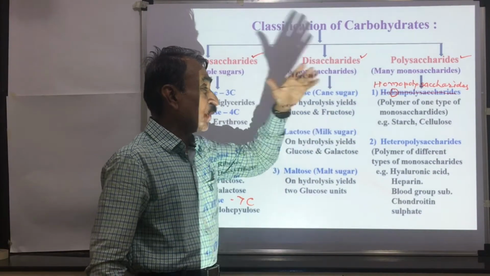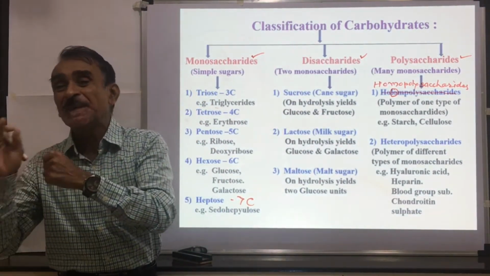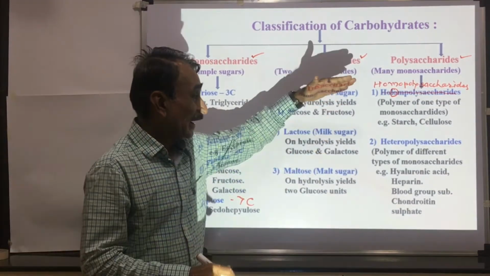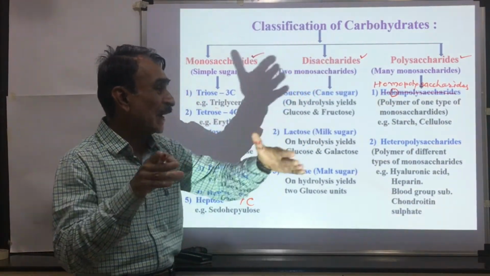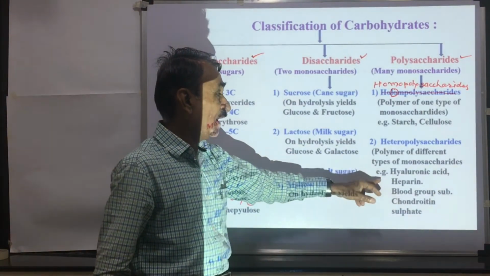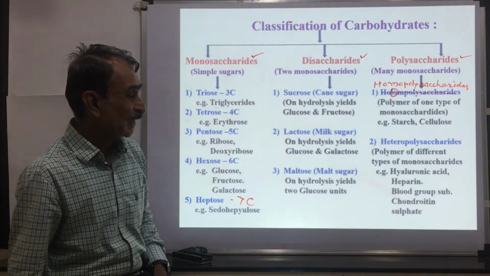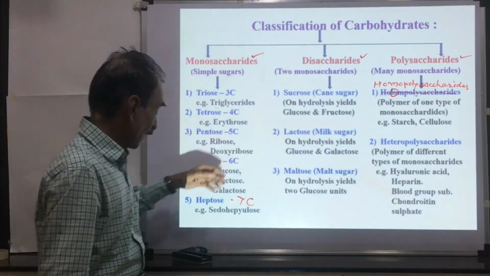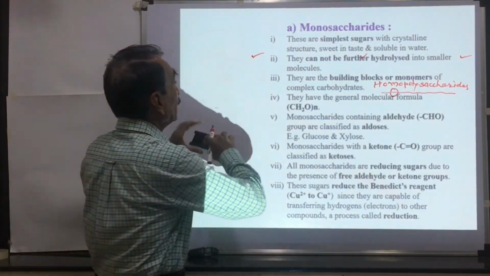In heteropolysaccharides, the subunits, the monomers, are of different types. For example, glucose, fructose, etc. Heteropolysaccharides contain different types of monosaccharides. Examples of heteropolysaccharides are hyaluronic acid, heparin, blood group substances, chondroitin sulfate, etc.